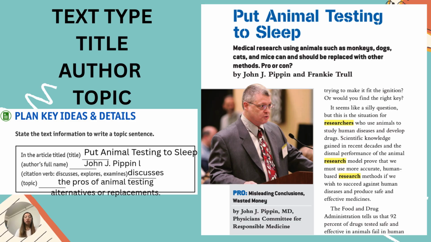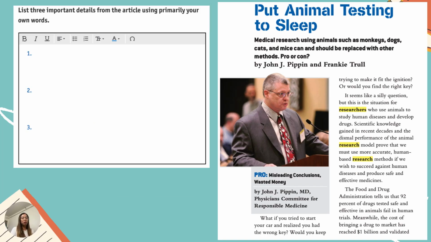Next, if we are done with our topic sentence, we have to write our detailed sentences. Provide at least three detailed sentences. Always remember that we want to stop the animal testing and we want to have alternatives. So I have here the first part of the article. To give you a hint, most of the important details are in the first sentence of the paragraph.